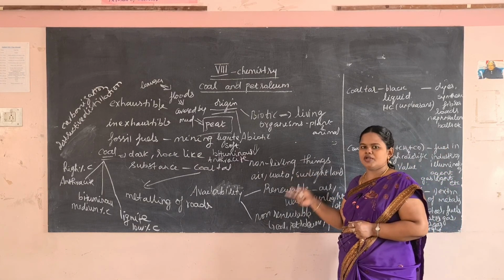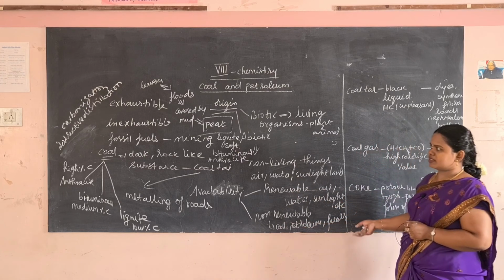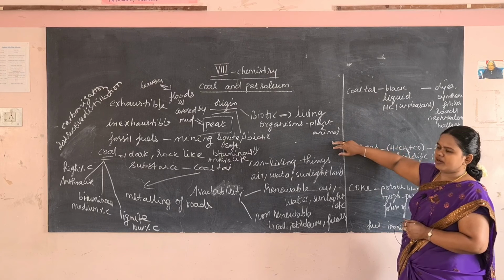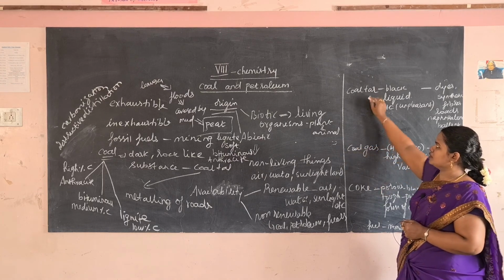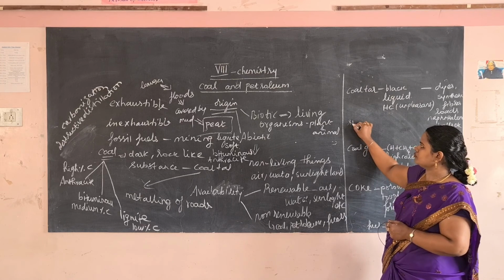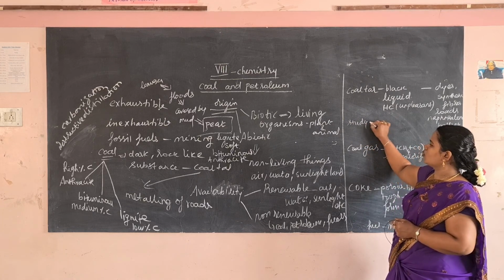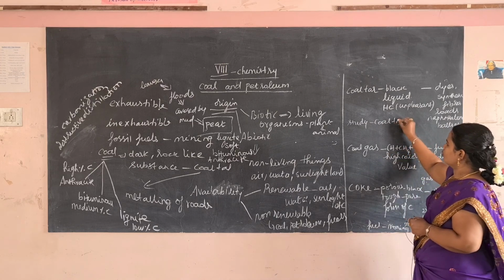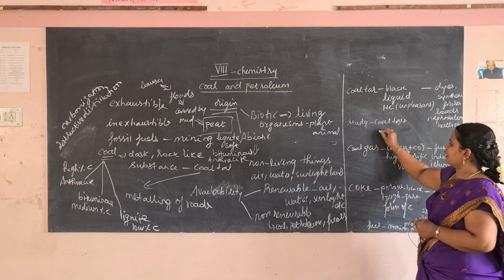So today we have learnt about these things, and our assignment is: study the renewable and non-renewable resources, as well as this tabular column, that is, coal tar, coal gas and coke.